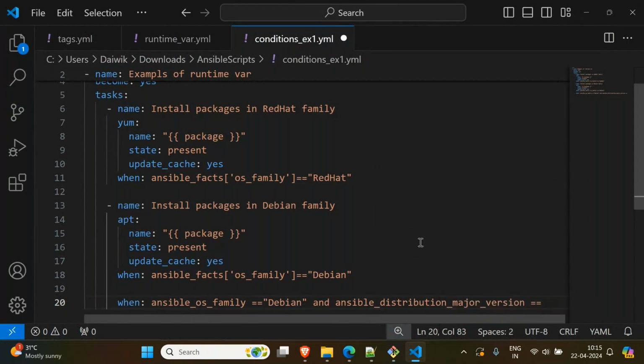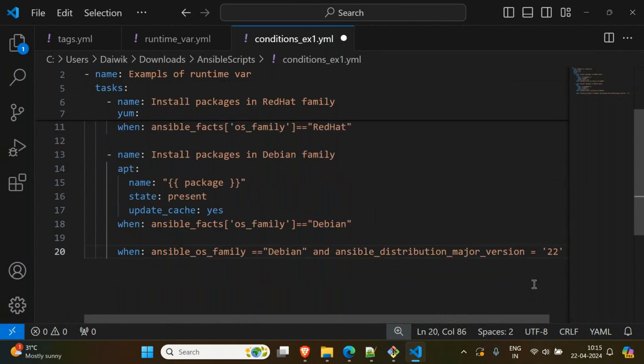When you say double equal to, see, if you give one equal to, that means it becomes a variable, and you are storing some value here. If I say here in single quotation 22, the meaning will be that I'm assigning this value 22 to this variable. But no, I'm not assigning. I want to match, compare. Then you have to use the double equal to symbol. So our script understands the version it contains, which we just saw is 22. This 22 and this 22 are matching. It will check that way.